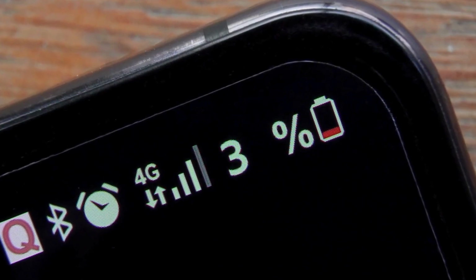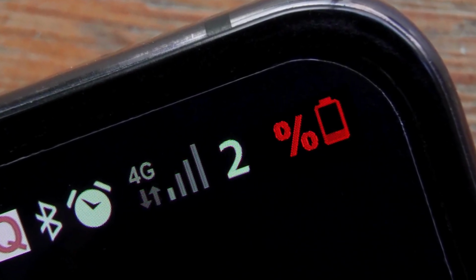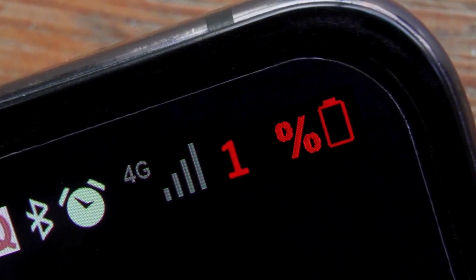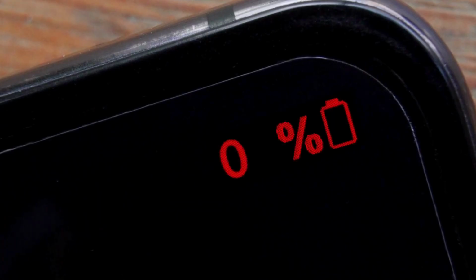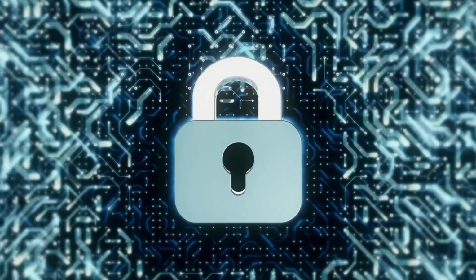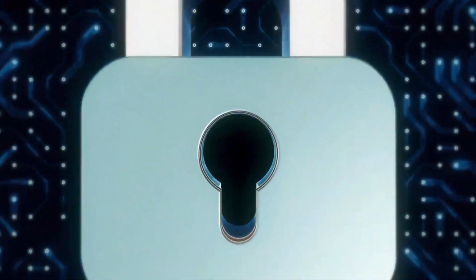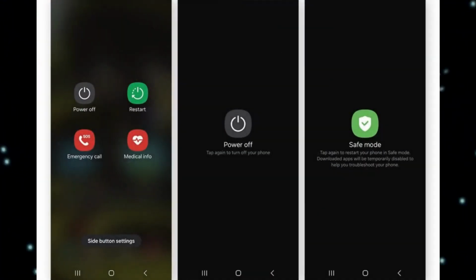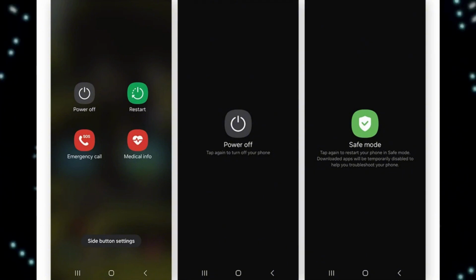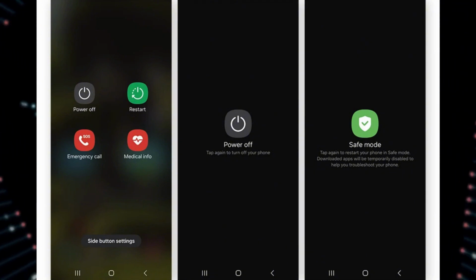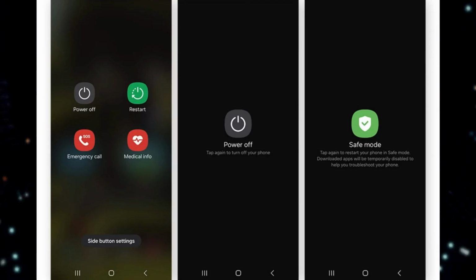Monitor your battery usage. Malicious apps often drain battery by running constantly in the background. If your battery life suddenly decreases or your phone feels hot when you're not using it, check your battery usage statistics for suspicious activity. Here's a pro tip. Use Android's built-in safe mode when you suspect something's wrong. Reboot your device while holding the power button and you'll see an option for safe mode. This prevents third-party apps from running, making it easier to identify and remove malicious ones.